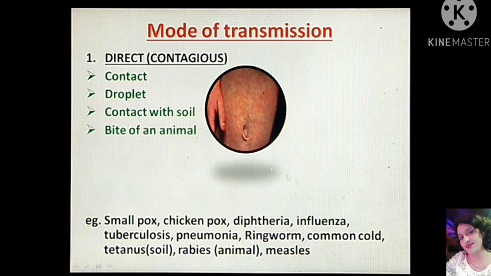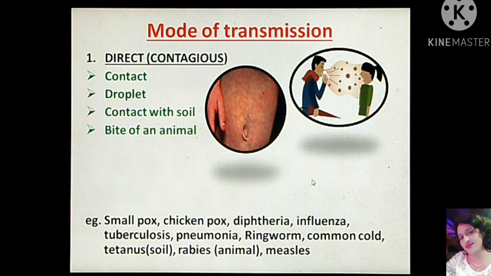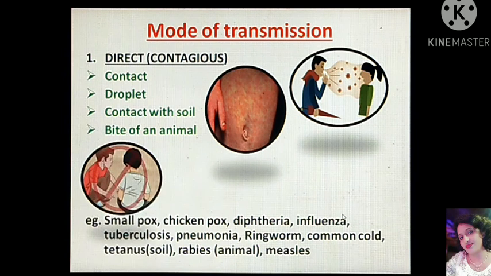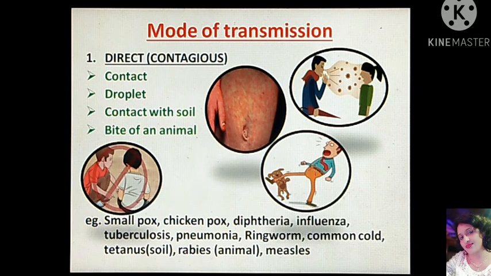Second, it can be through droplets, that is by sneezing, coughing, spitting and talking. For example, diphtheria, influenza, common cold, measles, tuberculosis, pneumonia, etc. It can also spread through contact with the soil. For example, tetanus. Rabies is one of the diseases that is transferred from animal to human.